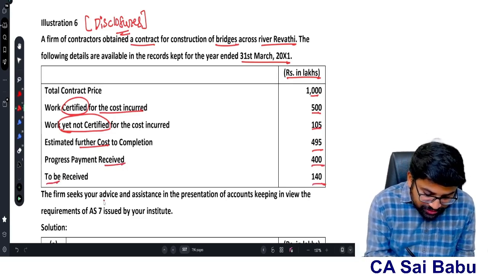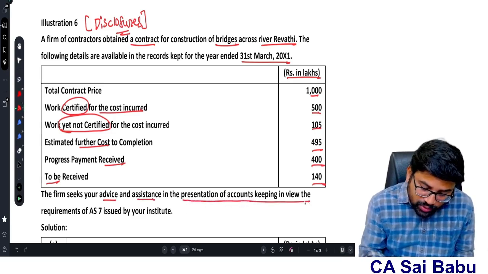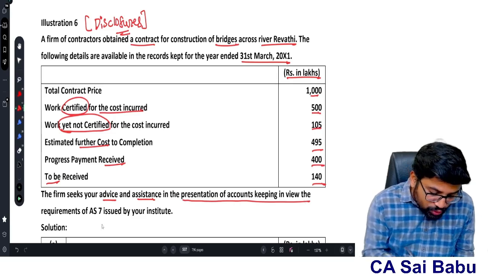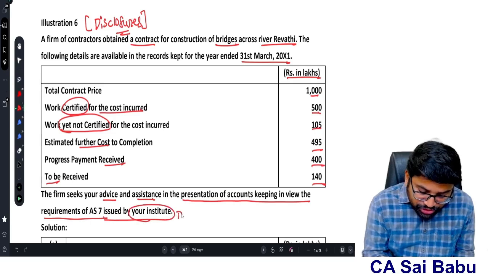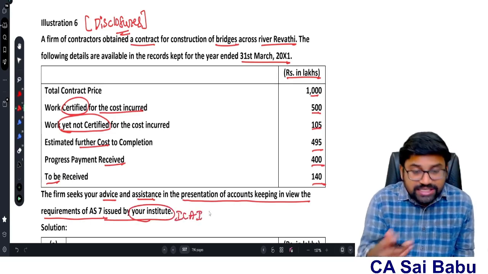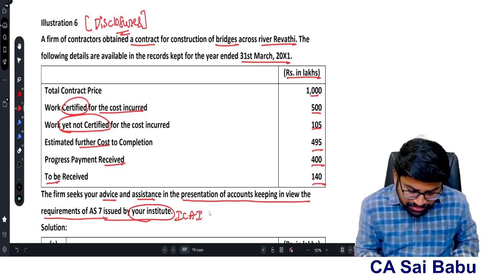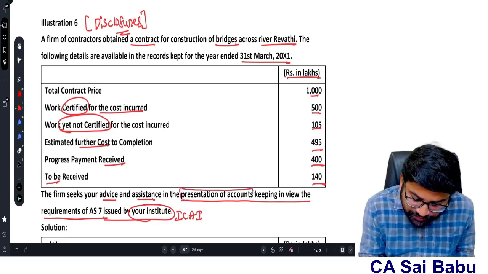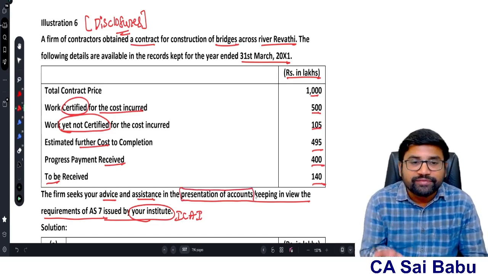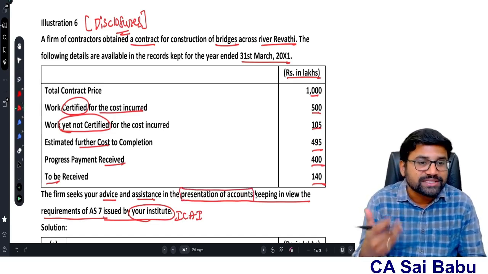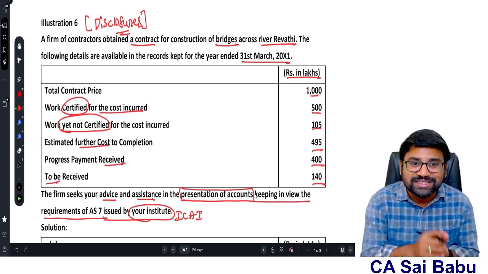The firm seeks your advice and assistance in the presentation of accounts, keeping in view the requirements of AS7 issued by your institute. Institute means ICAI here. ICAI has issued accounting standard 7. So what is the requirement of the question? Basically they are asking the presentation of accounts according to AS7. Presentation of accounts means what kind of disclosures you will make as per accounting standard 7. What are the key items you are going to disclose in respect of construction contract?